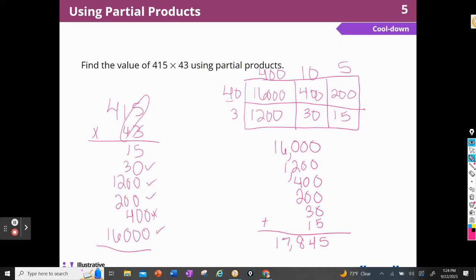Could you use either method in order to do this algorithm? Yes, you could do either one, but make sure that you're not like me and making silly mistakes.